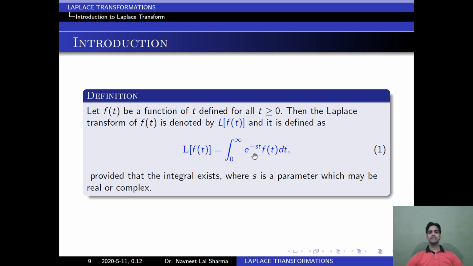Now here s is a parameter which may be real or complex. When we are solving this integral, it depends on t and s is constant, so we will get this value in terms of s. So we can say Laplace of f(t) is a function of s and written as Laplace of f(t) is equal to F(s).